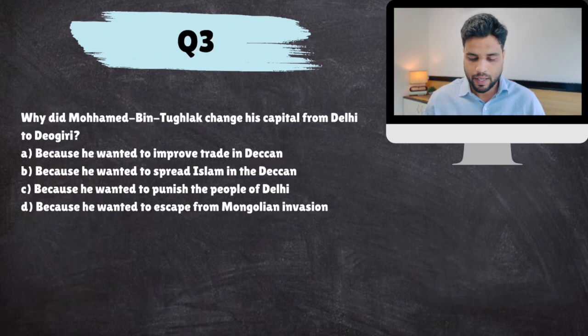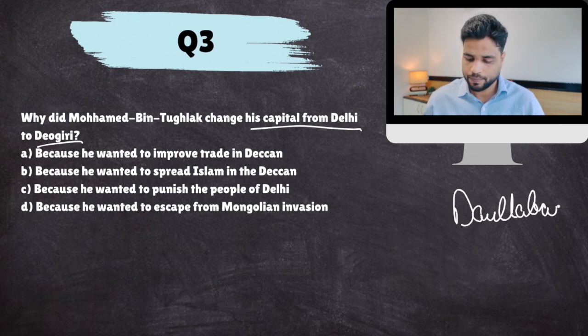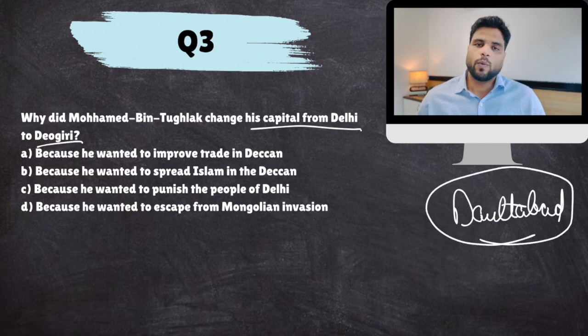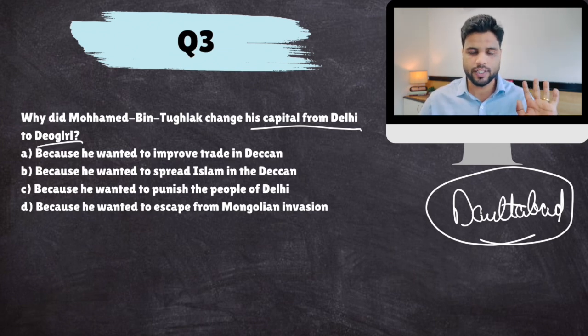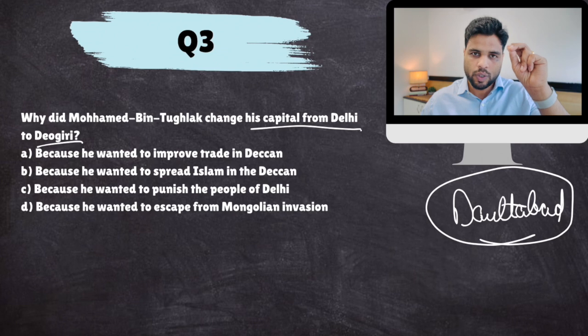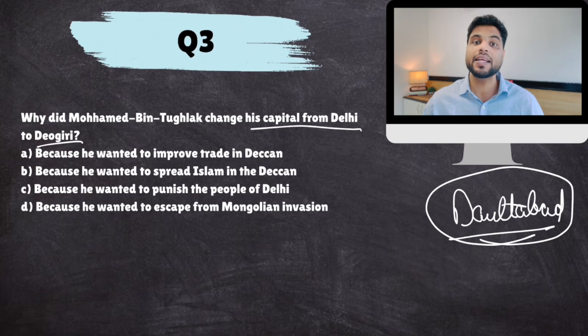Okay, next. Why did Muhammad bin Tughlaq change his capital from Delhi to Devgiri, which was later called Daulatabad, in Maharashtra? Now, the thing is that Muhammad bin Tughlaq thought that his empire extends from north to south. He gave two logics. The first logic was that since his empire is so big, it would be really difficult to administer it from Delhi. Therefore, he wanted to shift his capital to the center. He actually shifted his capital from Delhi to Devgiri.